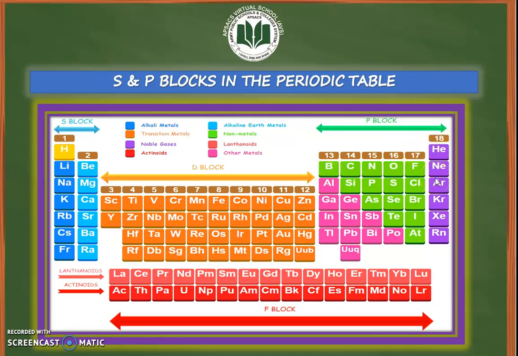is called the P block. The elements in this block are called P block elements. Why are they called P block elements? Because their valence electrons lie in P subshell. Similarly, this block of elements is called D block elements. Why are they called D block elements? Because their valence electrons lie in D subshell. While the last two series present at the end of the periodic table, which we call lanthanides and actinides, are called F block elements. Why do we call them F block elements? Again, the reason is the same, that they contain their valence electrons in F subshell.